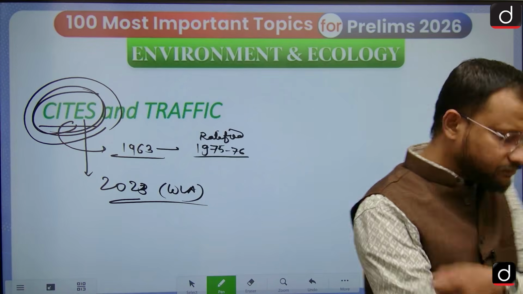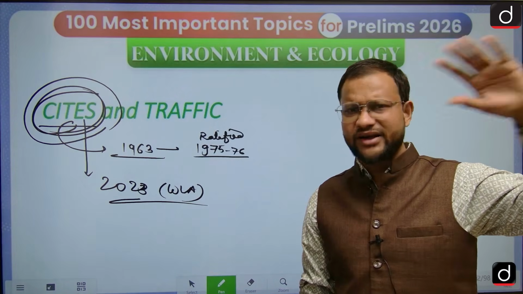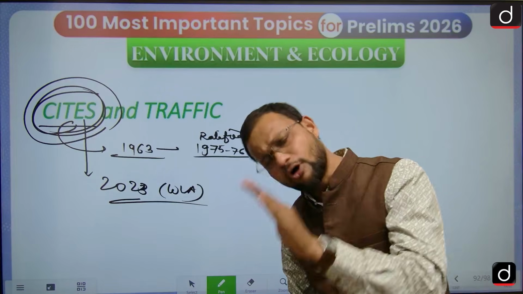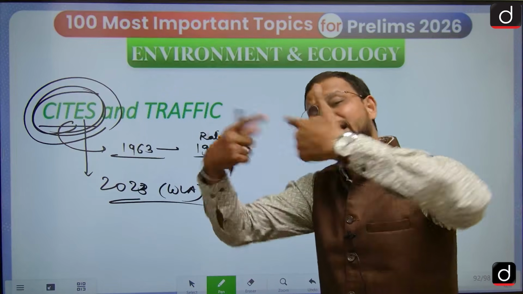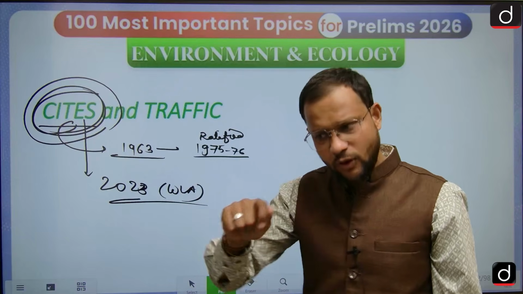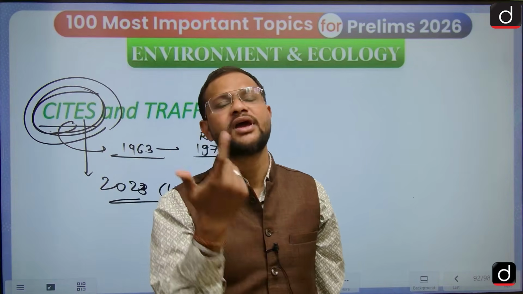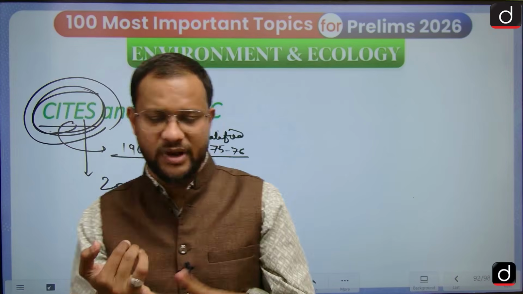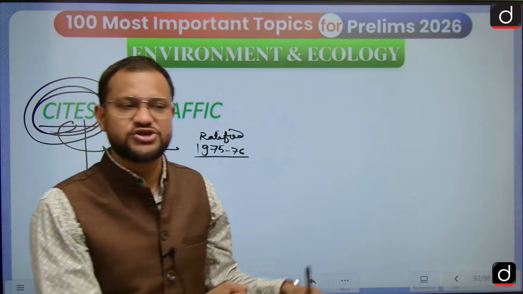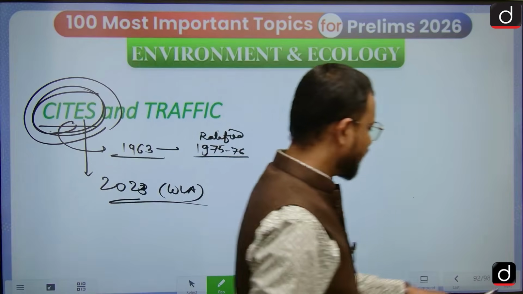CITES is a landmark convention that does not replace national laws. National laws would be there, but you need to amend them in accordance with the provisions of CITES, which govern how trade in endangered species needs to be carried out. All birds, marine species and terrestrial species are to be regulated.